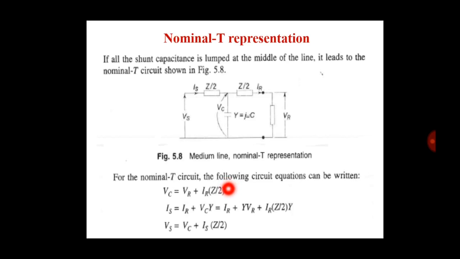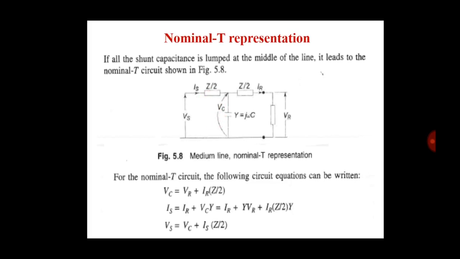Now we find Vs, the sending end voltage. The sending end voltage is equal to VC plus IS into Z by 2. So we write the equation Vs is equal to VC plus IS into Z by 2.